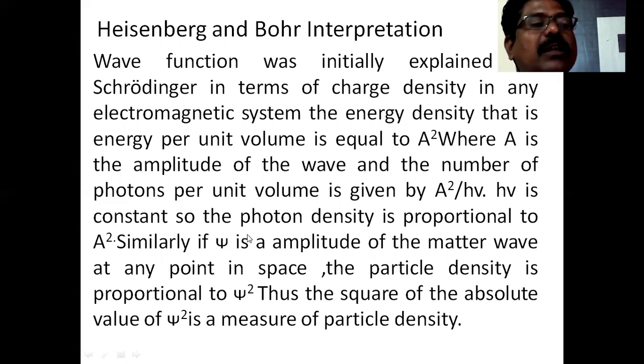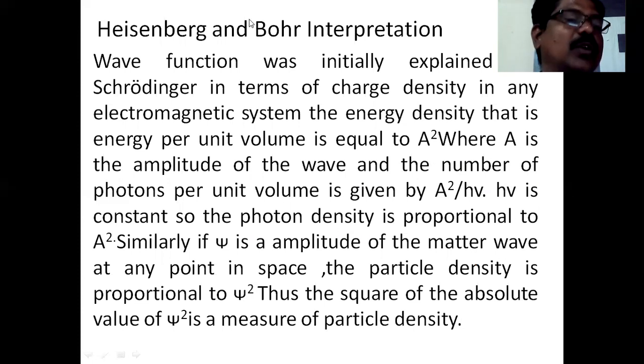And the number of photons per unit volume is given by A squared divided by h nu, where h nu is a constant. The Planck's constant and the frequency of the photon are constant. So the photon density is directly proportional to A squared.